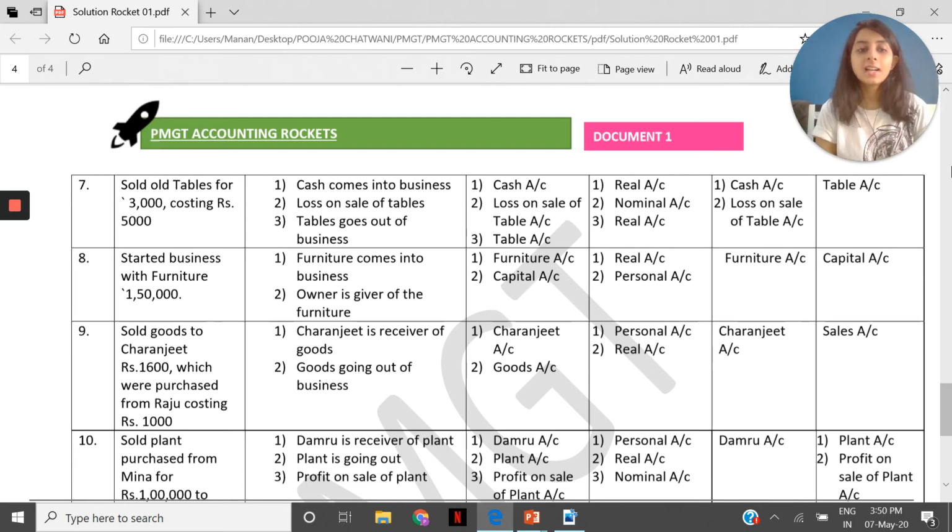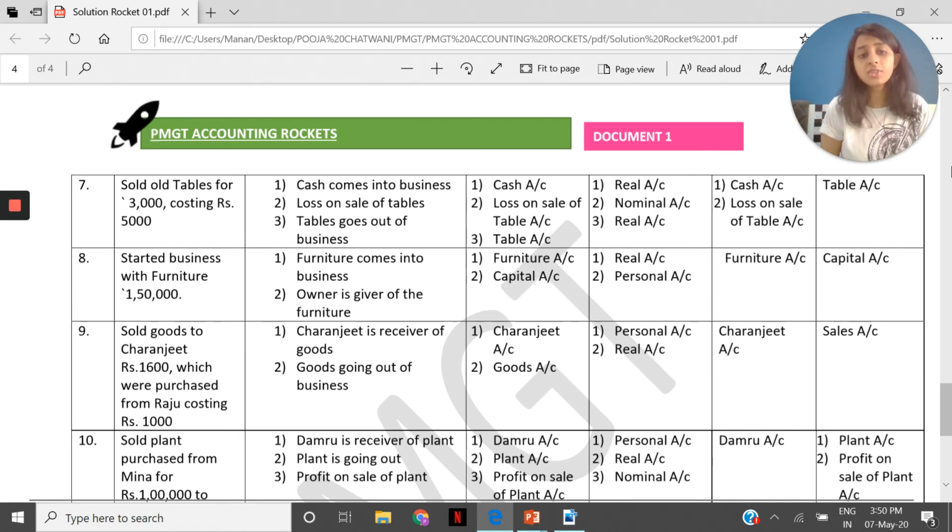Next, 8. Started business with furniture rupees 1,50,000. This entry is just to make you understand that apart from cash, the owner can bring a lot of other things into the business. One of them, furniture. So if the business is getting furniture, debit what comes in, furniture account debited, and debit the receiver, credit the giver. The owner is the giver, and so the capital account is credited. I hope that is clear. This is as simple as the first journal entry, not much to understand.